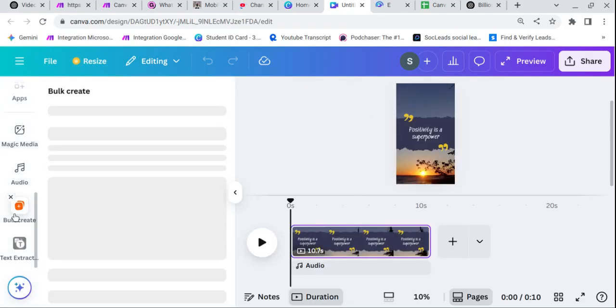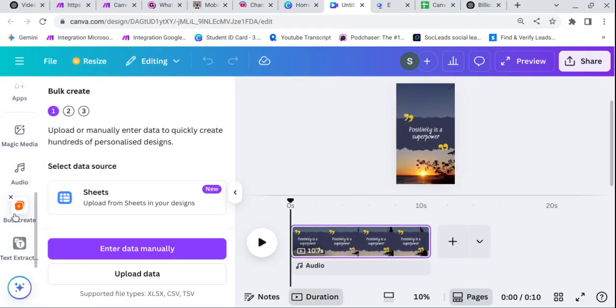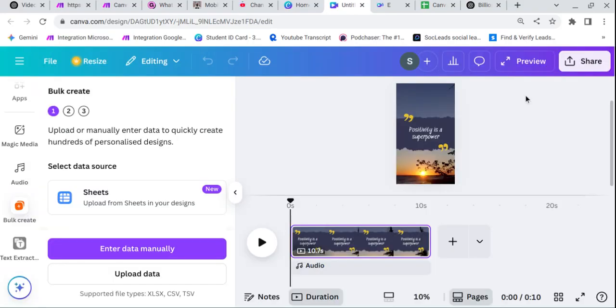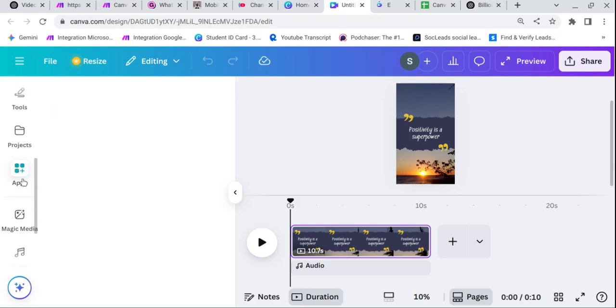This section is available in apps. Go to apps and you can't find it, go to apps and then click bulk create, click on upload. Okay, simply cross this. Go to apps and here you can find bulk create.